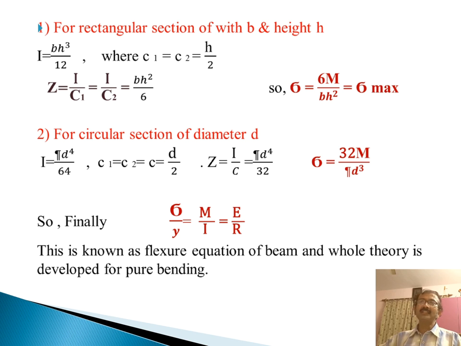For the circular section of diameter d, the moment of inertia I is pi d to the power 4 by 64. So c1 equals c2 equals c equals d by 2, and Z equals I by c. So sigma equals 32M by pi d cube. Finally sigma by y equals M by I equals E by r. This is known as the flexure equation of the beam, and the whole theory is developed for pure bending. Thank you.